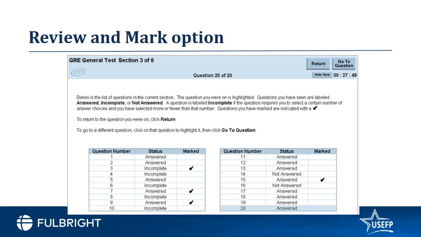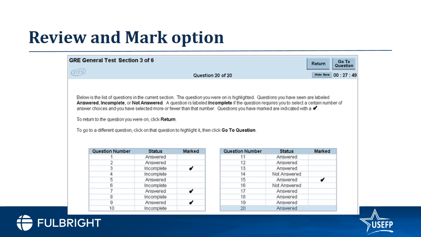So what that allows you to do is, for example, if you're very close to solving a question, or if you've solved a question but you're not really sure, you want to double check that question, you can mark it for review afterwards. So at the conclusion of a section where you have this table, you can quickly look at all the questions that you've marked.